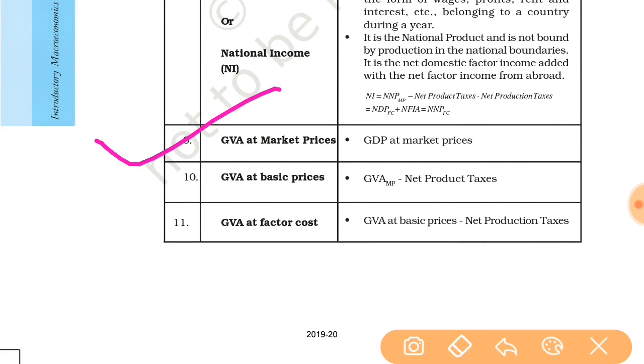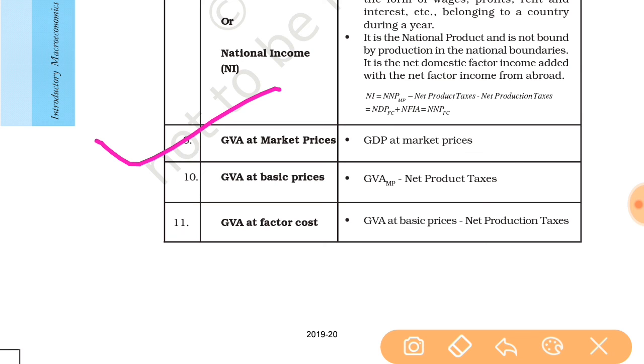GVA at market price is gross value added, meaning whatever the production is done from the primary, secondary and tertiary sector. We will take the money value of only the final products. Then we will get the total gross value of the production of goods. That is why GDP at market price and GVA at market price are the same, because both are the total money value of the final goods and services during a year.